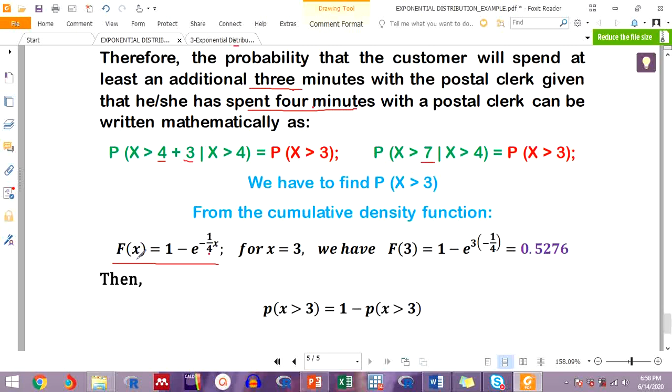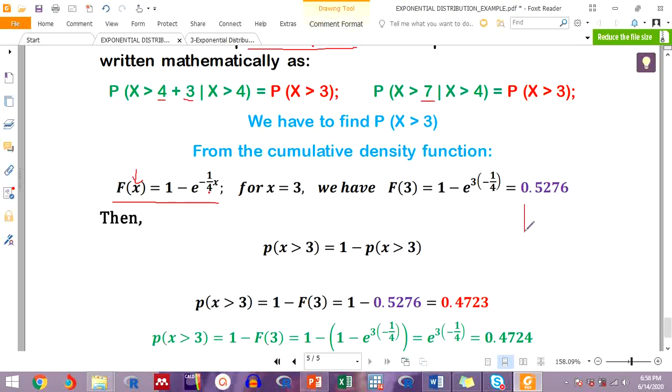Now, if we substitute x equal to 3 right here, we have the value for F of 3. If we sketch this, it's like this. Here is an exponential function, and these are the x values. Let's say x equal to 3, here x equal to 4, and so on. What we said is that the cumulative distribution function of the exponential distribution gives the area to the left.